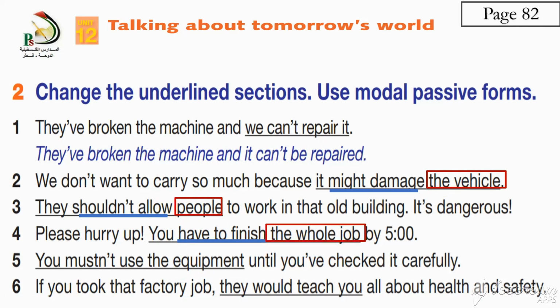You mustn't use is the verb phrase and the equipment will be the subject of your passive. If you took that factory job, they would teach you all. Would teach is the verb and you is the subject of the passive. You would.